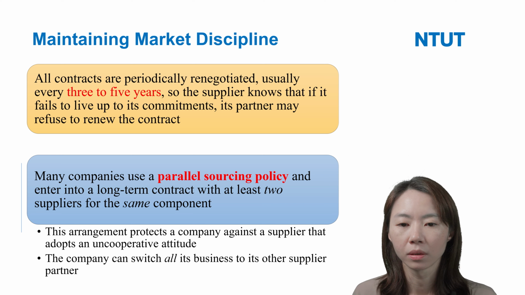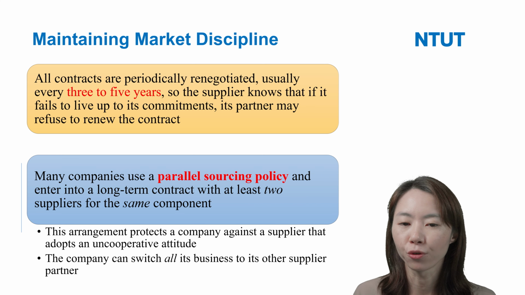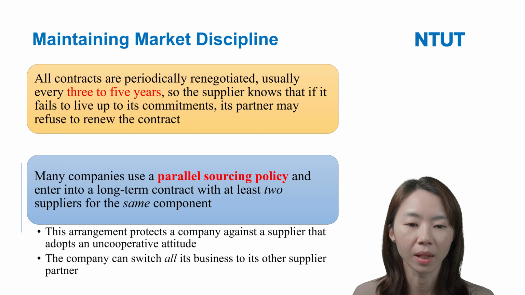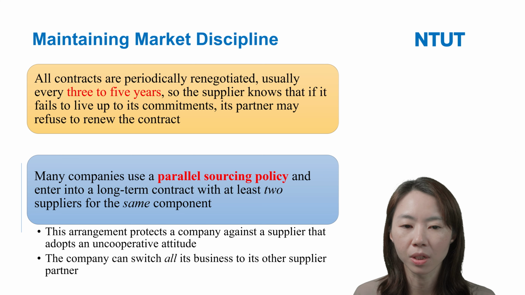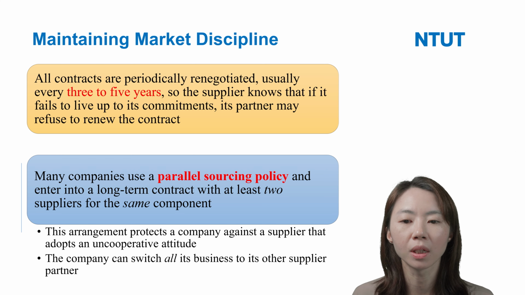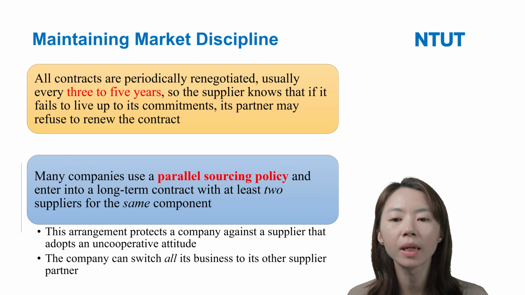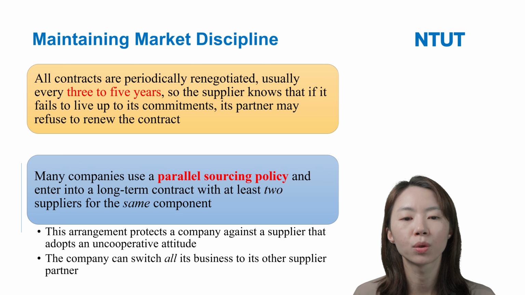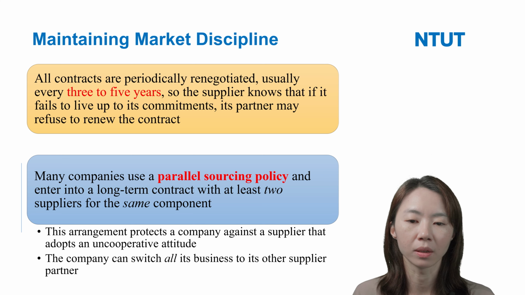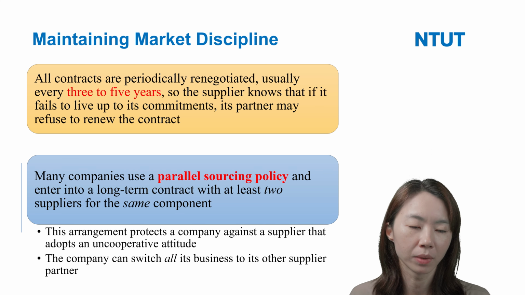And the other way is that the firm can use a parallel sourcing policy. Firms can use the parallel sourcing policy and enter into a long-term contract with at least 2 suppliers for the same component. So the parallel sourcing policy means firms can enter into a long-term contract with at least 2, 3, or 4 suppliers for the same component.